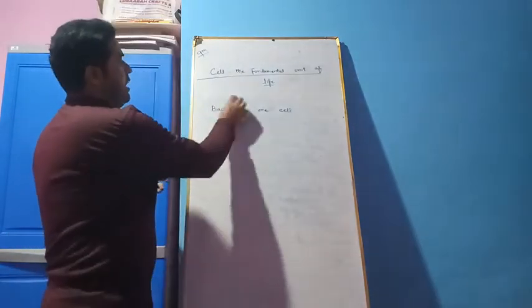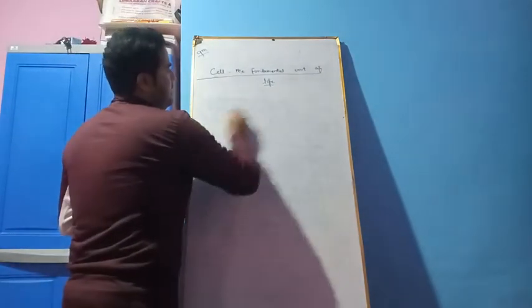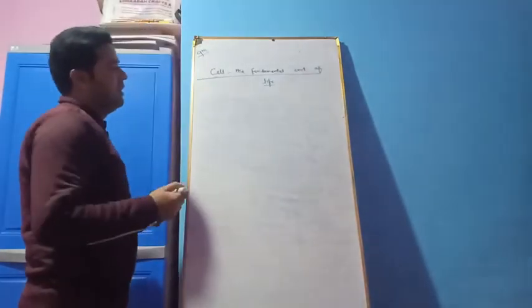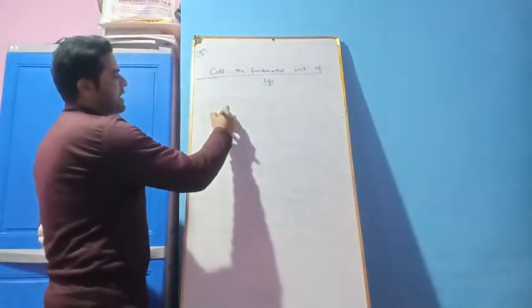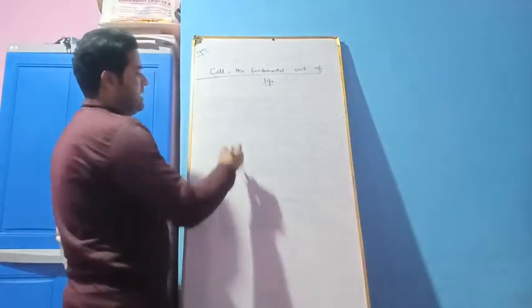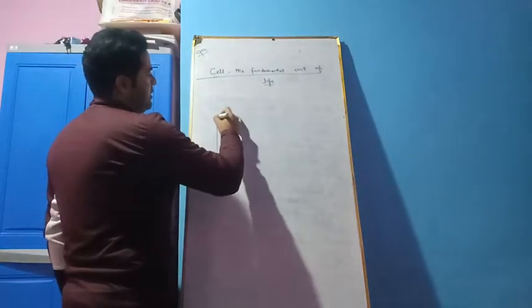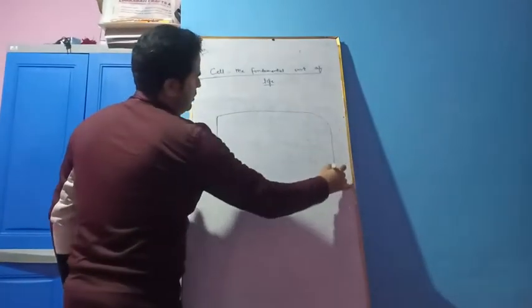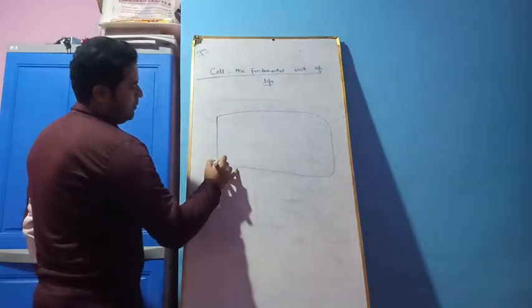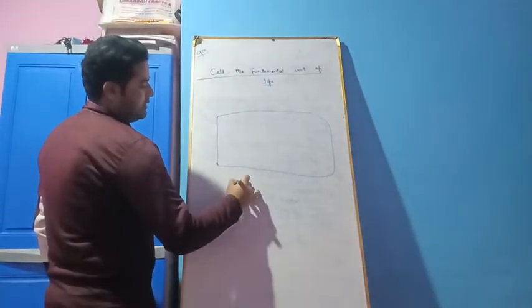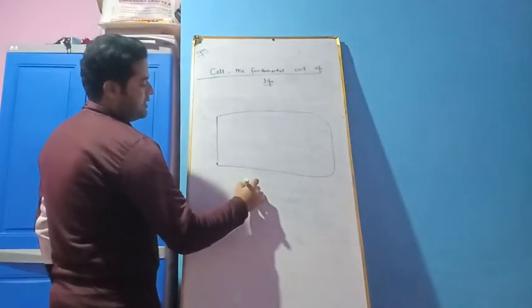This we can understand only when we understand the basic structure of the cell. Here I am making the basic structure of the cell, and it is a typical plant cell.